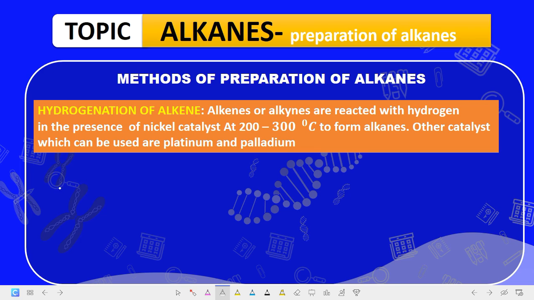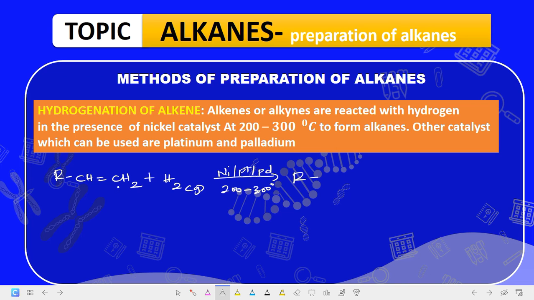Now what is the formula for alkenes? Alkenes are RCH double bond CH2. This is the general formula. So when alkenes are hydrogenated, that is, reacted with hydrogen gas in the presence of nickel or platinum or palladium as a catalyst at a temperature of 200 to 300 degrees Celsius, alkanes are formed. So what will be the product of this reaction?